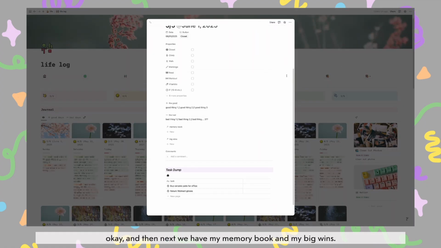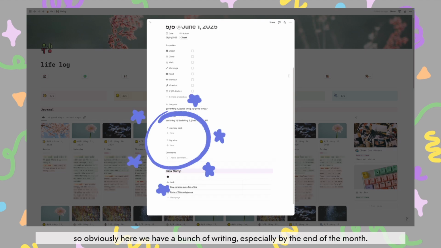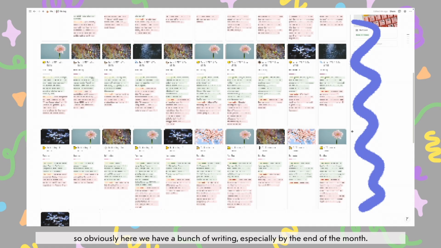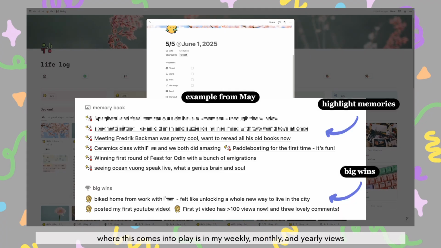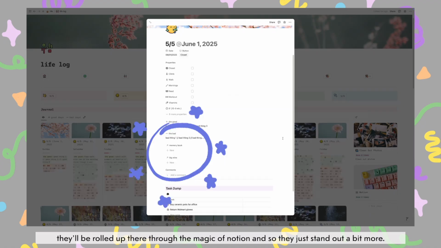Okay, and then next we have my memory book and my big wins. So obviously here we have a bunch of writing, especially by the end of the month. I'm not going to be reading all of that. So I'll just write the headline events here if there is one that day. Where this comes into play is in my weekly, monthly, and yearly views. They'll be rolled up there through the magic of Notion, and so they just stand out a bit more.